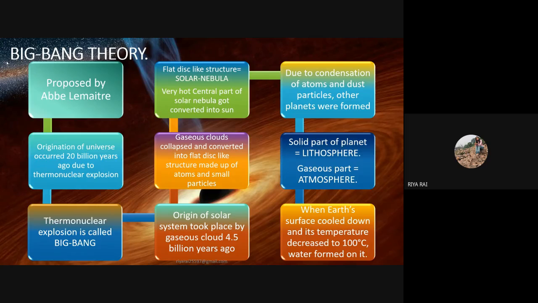Due to the condensation of atoms and dust particles, other planets were formed. After that, the solid part of the planet was known as the lithosphere and the gaseous part was known as the atmosphere. When the Earth cooled down after the formation of all the planets, and its temperature decreased to approximately 100 degrees Celsius, water was formed.